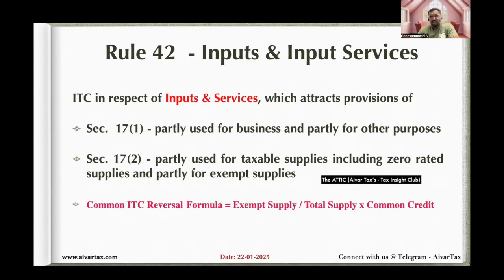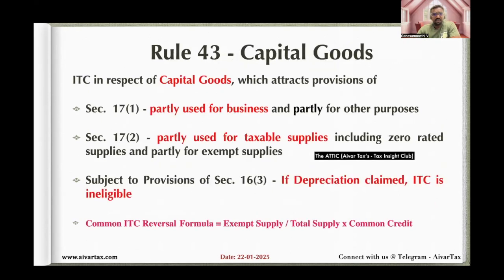We have prepared an Excel template which is very easy to understand. Once you have entered a figure, it will calculate automatically, and you will get the ITC which is to be reversed. We will see with the examples after we go through Rule 43. So the next slide is Rule 43.